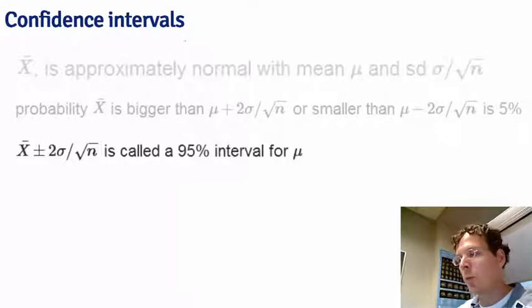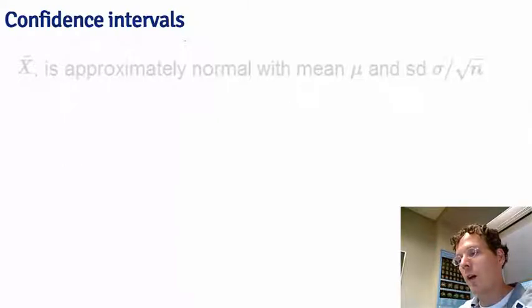The actual interpretation of this is that if we were to repeatedly get samples of size n from this population, construct the confidence interval in each case, about 95% of the intervals we obtained would contain mu, the parameter that we're trying to estimate. I would note that I get the 2 by rounding up the 97.5th quantile, which is closer to 1.96. If you wanted a 90% interval, what you need is 5% in either tail, so you would replace the 2 with 1.645.